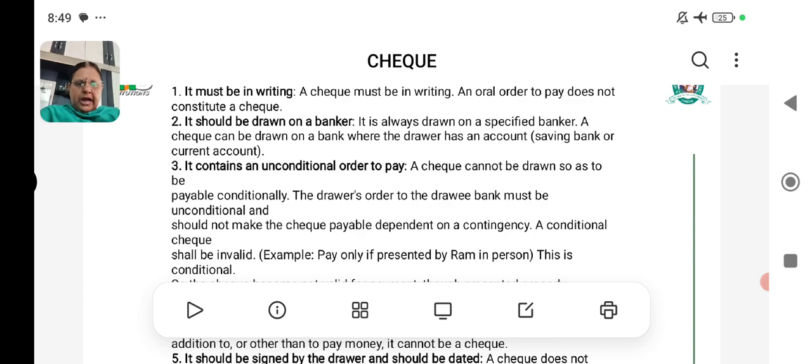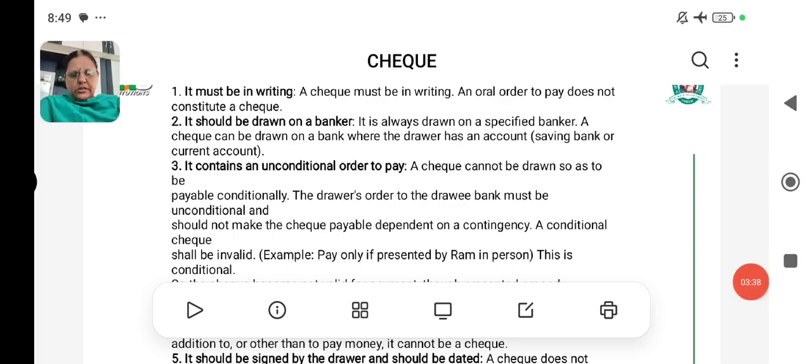It is an unconditional order. A check is an order to pay and it is not a request. It is an indigenous bill of exchange, not words of courtesy with little monetary implication. The order must be unconditional.